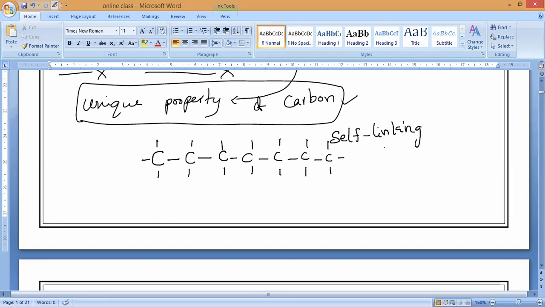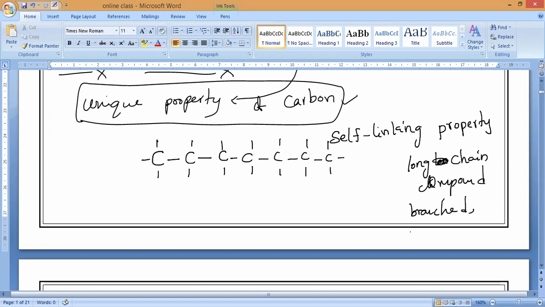This self-linking property of an element to form long straight chain compounds, branched chain compounds, and rings is called catenation. Understanding? Yes, very good, Alni. So it forms long chain compounds, or else what? Branched chain compounds, or else what?